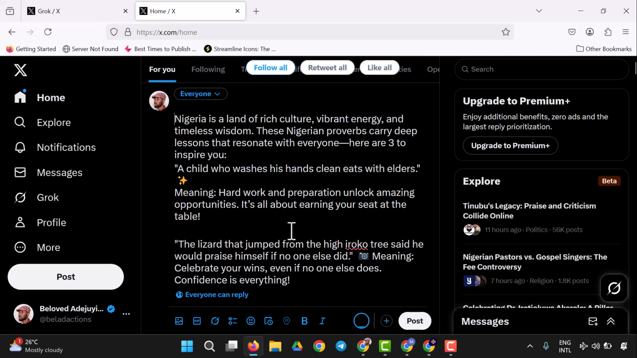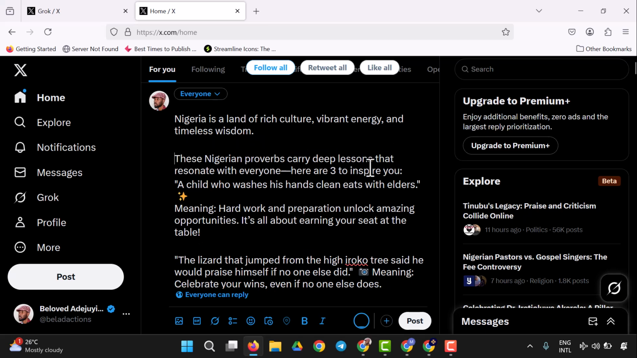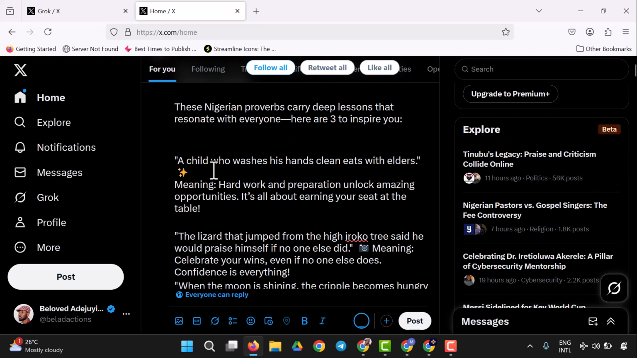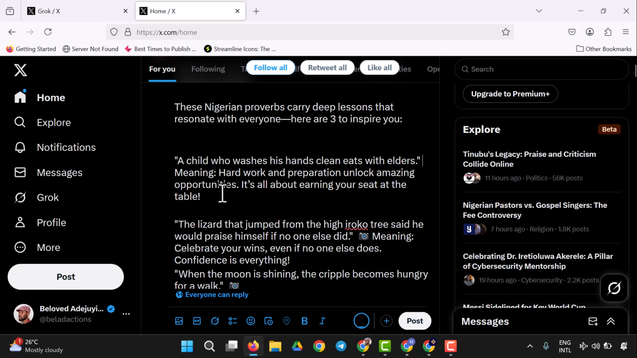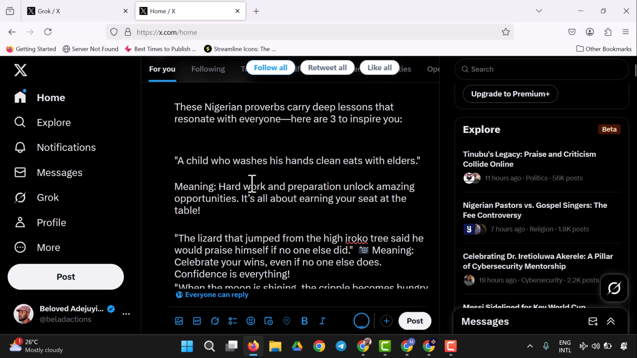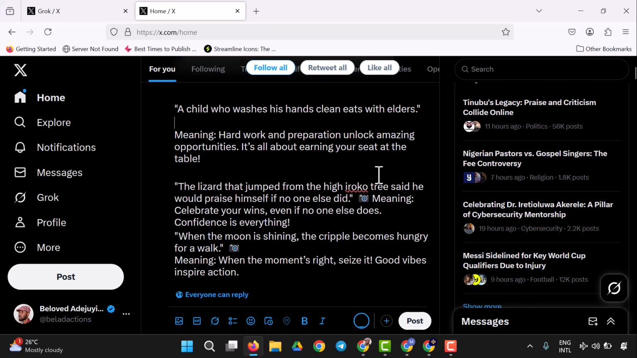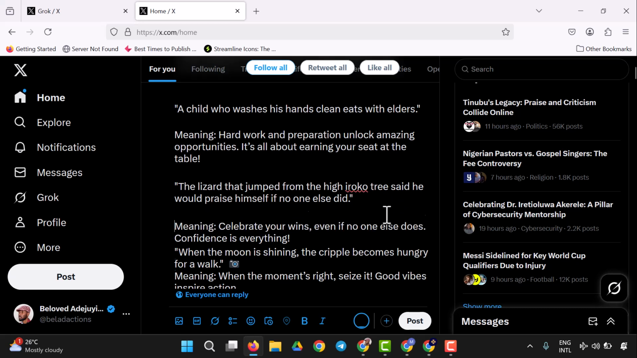So it says Nigeria is a land of rich culture, vibrant energy, and timeless wisdom. These Nigerian proverbs carry deep lessons that resonate with everyone. So to inspire you, we have this, and it goes this way. The first says hard work and preparation unlock amazing opportunities. It's all about earning your seat at the table. And we have the next one, which says the lizard that jumped from the high Iroko tree said he will praise himself if no one else did. Yes, celebrate your wins even if no one else does.